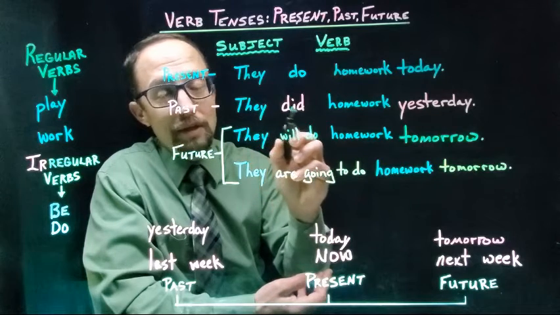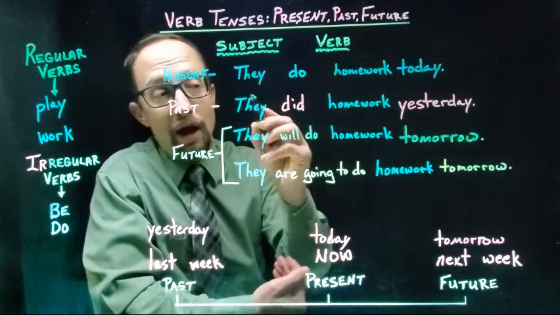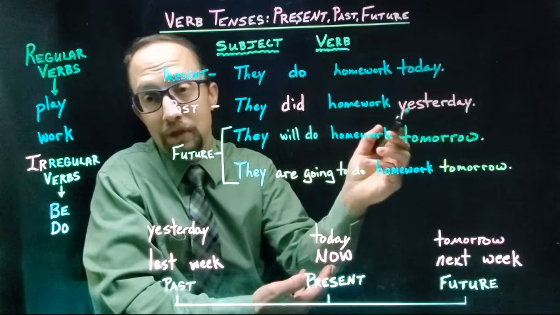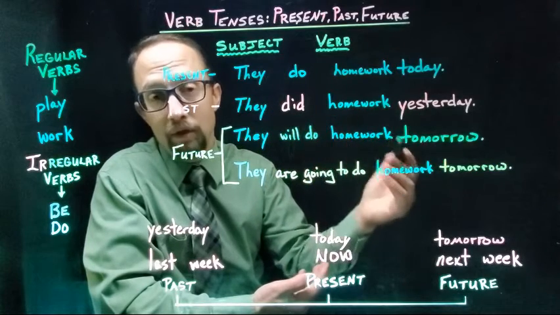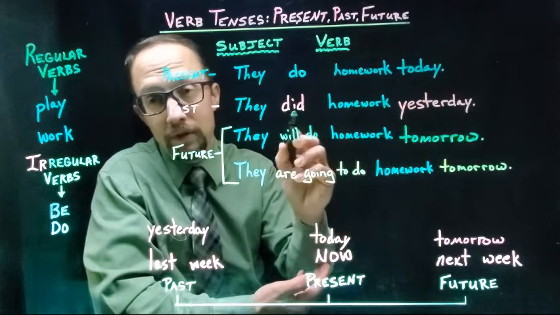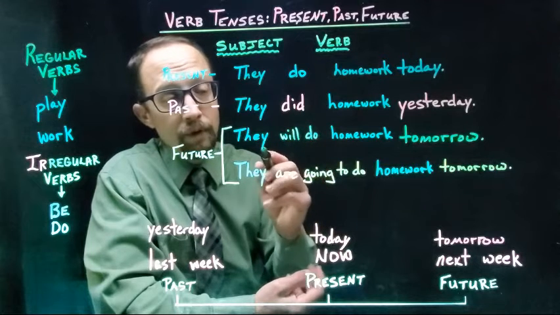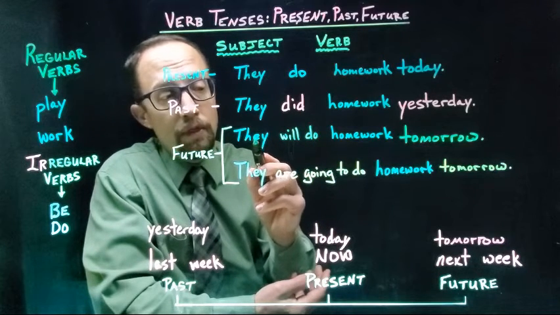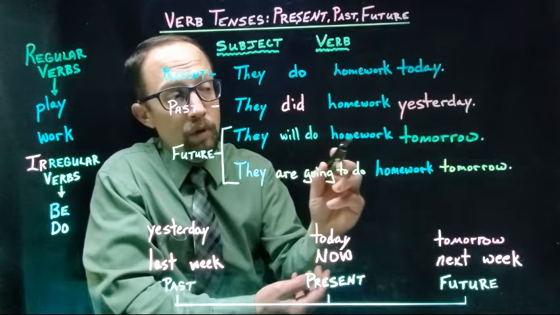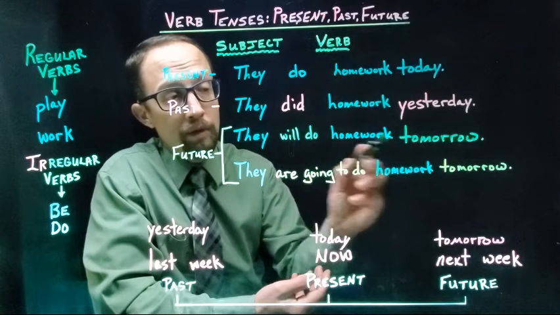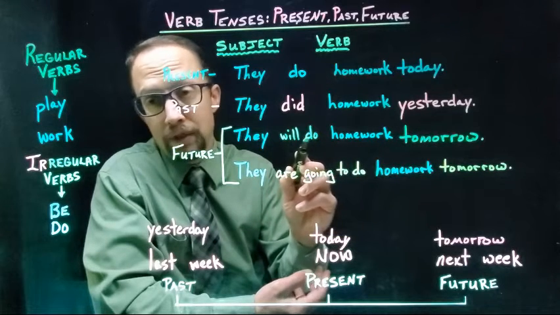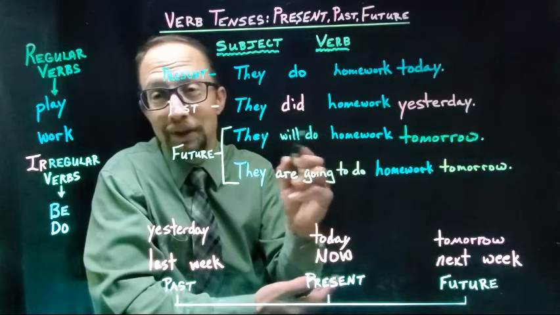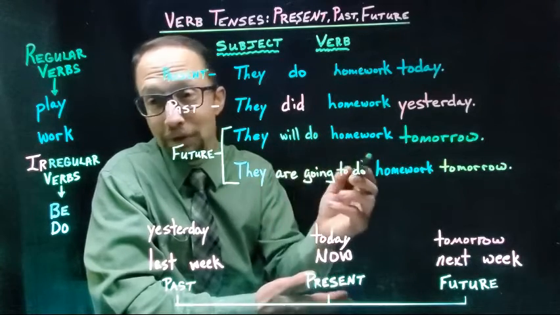The past tense does not change. You can say they did, or I did homework yesterday. She did homework yesterday. He did homework yesterday. There is no change. For the future tense, you say, they will do homework tomorrow. And there is no change. You say, I will do, he will do, she will do, they will do.